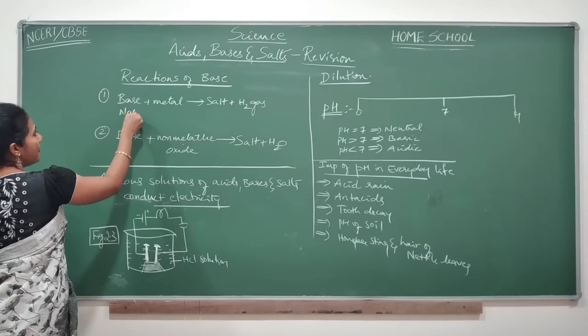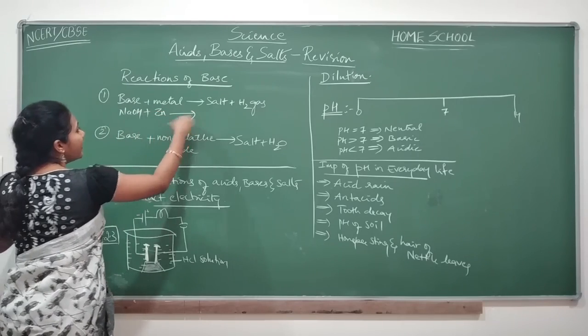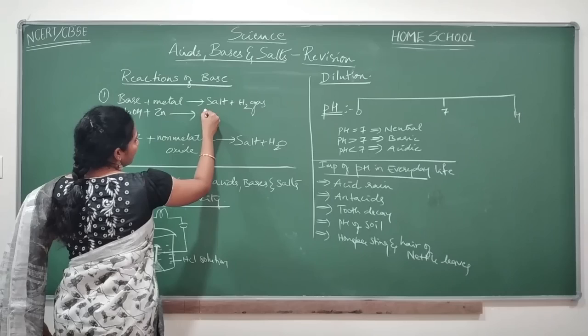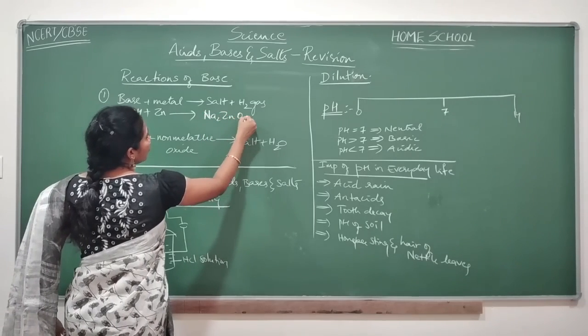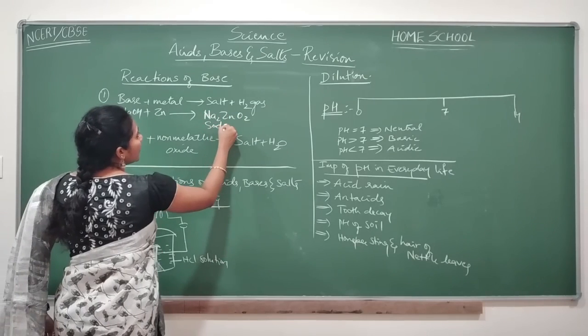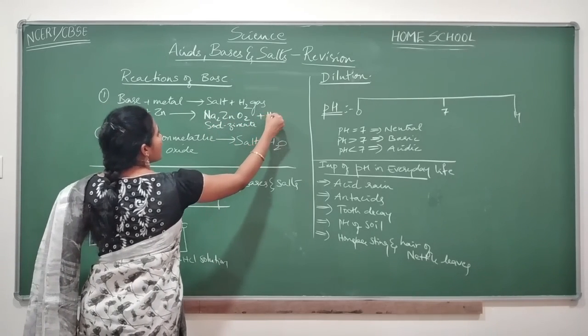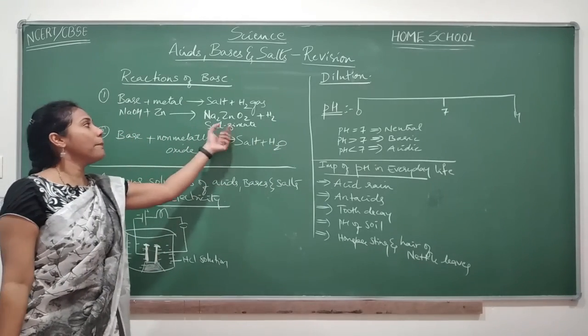Base NaOH plus metal, we took zinc. The salt you get here is sodium zincate, that is Na2ZnO2, plus hydrogen gas. So try to remember this example and write the formula of the compound correctly.